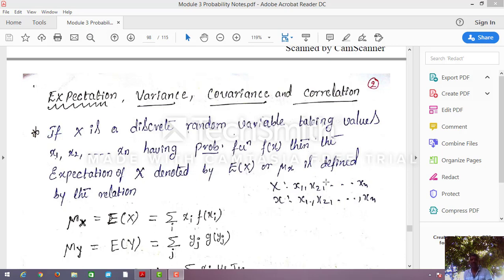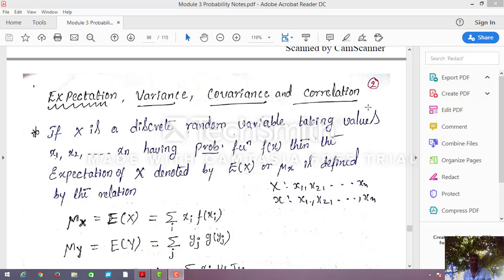In today's class, we are going to see joint probability distribution. For the joint probability distribution, we can see the formulas. What is the formula for expectation, variance, covariance, and correlation? Those are the formulas you should remember to solve these problems.